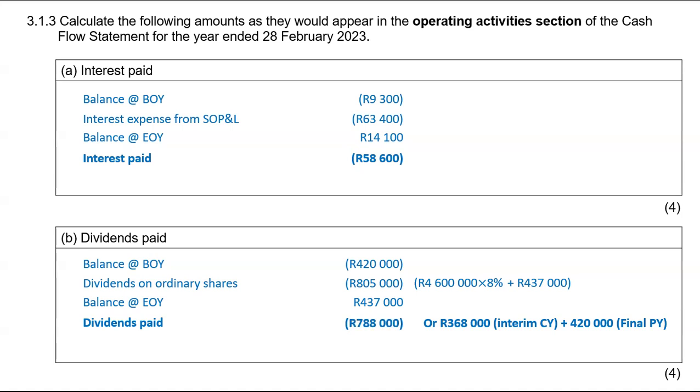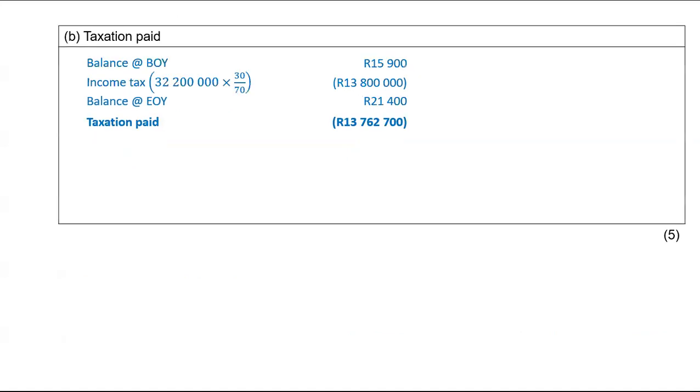So everything that is paid or an outflow, I put it in brackets because I just want my kids to remember that, okay? That we always put it in brackets. So you can check my Instagram page. I did post a summary on cash flow statement. You can also check on Google Classroom as well. I did post a summary of your cash flow statement as to how you calculate each element of your cash flow statement, including this taxation paid, okay?